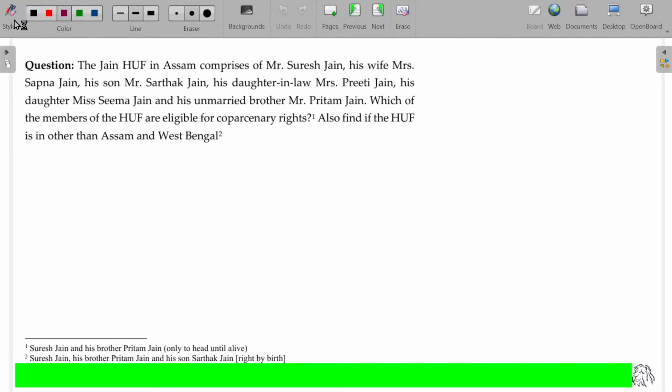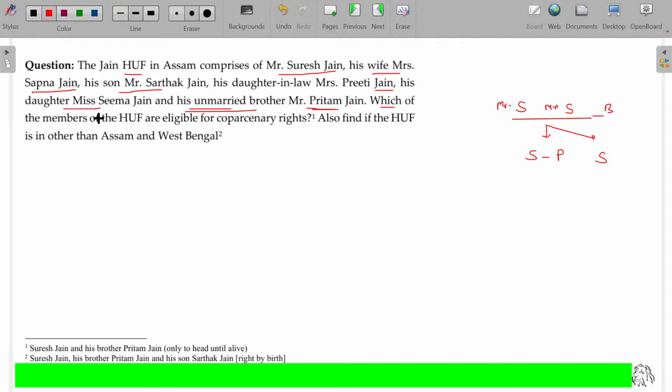Now, the Jain HUF in Assam comprises Mr. Suresh Jain, his wife Mrs. Sapna Jain, his son Sartak Jain, his daughter-in-law Mrs. Preeti Jain, his daughter Miss Preetham Jain, and his unmarried brother.